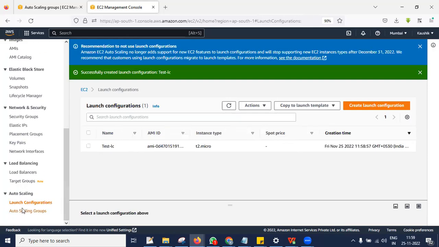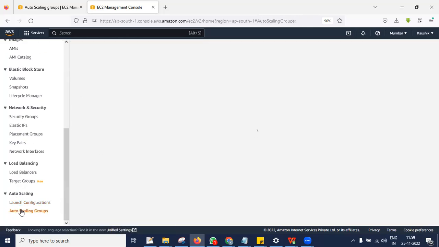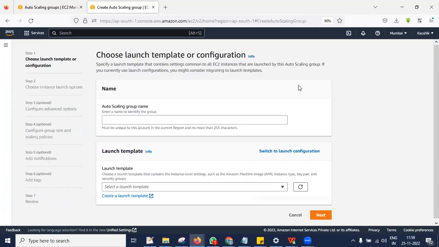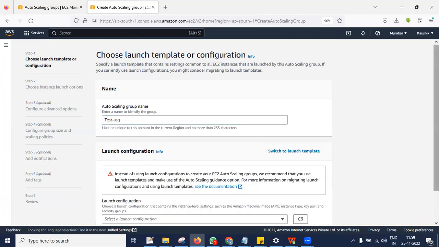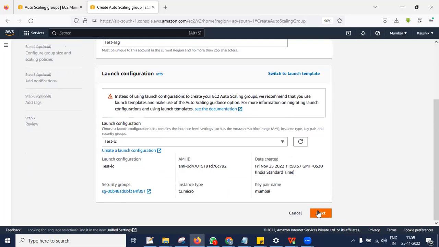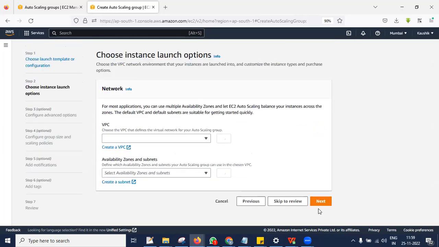So once the launch configuration is created, go for auto scaling group. Here you can see create auto scaling group. Let me give test auto scaling group. So at present we have launch configuration, not the template. There is no difference. Okay, both are similar. You can just switch to launch configuration. Select the launch configuration we have created, test launch configuration. And then next.